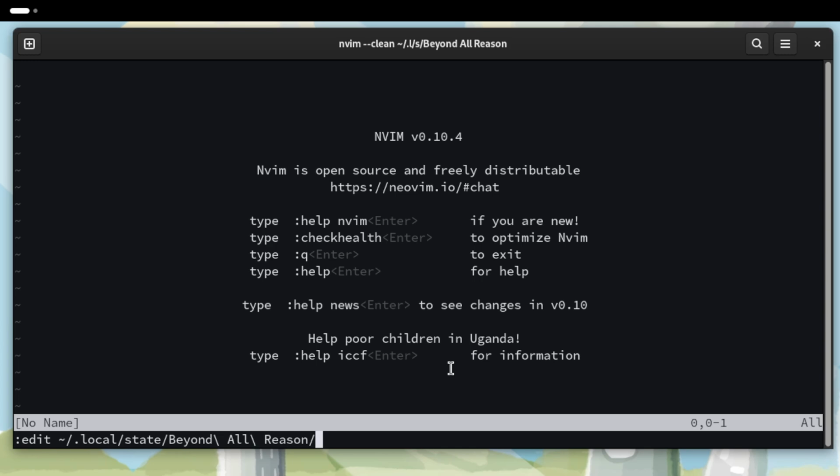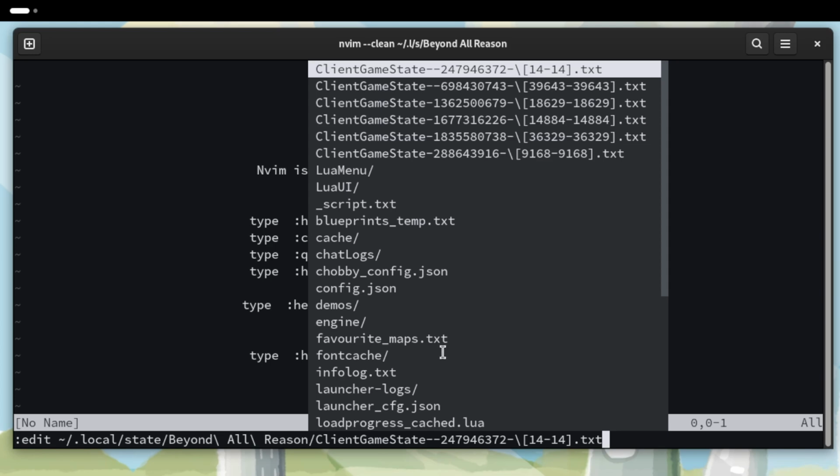In situations like that, I might just press tab, and then I get this list of files and directories to remind me of where I'm at. So in this case, I'm reminded, okay, I'm in that directory with all the text files, and it's also the top level engine directory with the menu and the UI and the logs and so forth. So I get this reminder of where I am, and this part of the tab completion is genuinely useful.